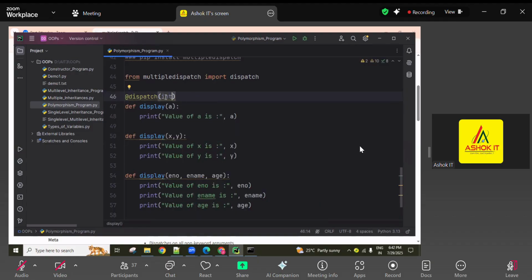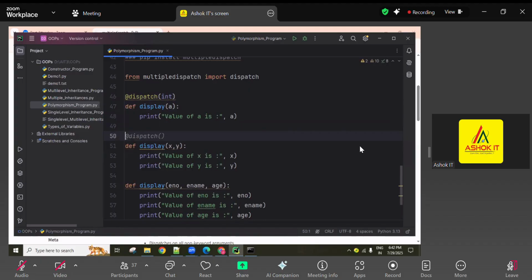Every data type is there, guys: int, float, bool, like that. Okay, so int: whenever I'm calling this display method with one value, that one value should be an integer value. Then this signature is matching, it takes that value and executes this one. Next, @dispatch of int comma float I'm using, for example, as per my requirement.